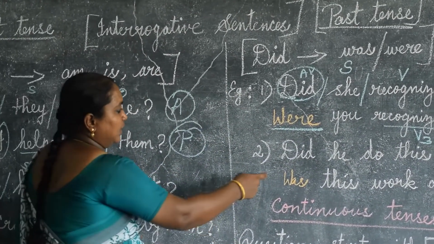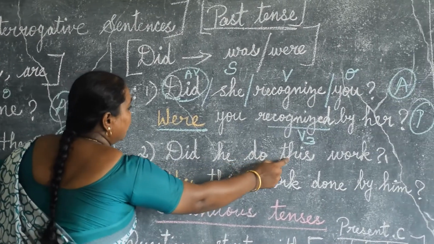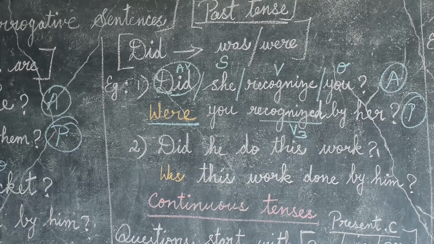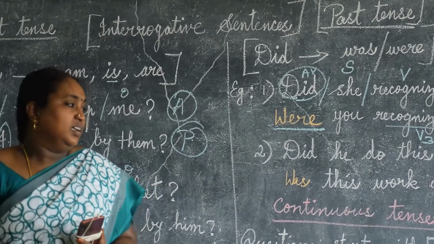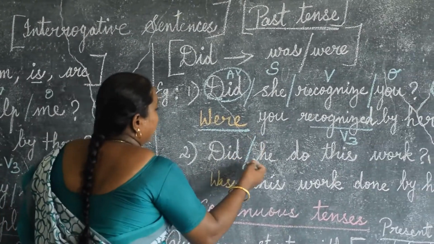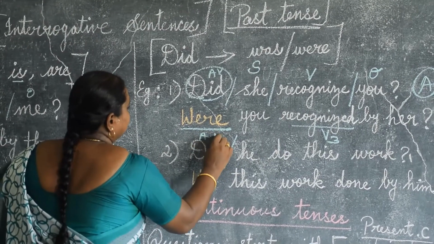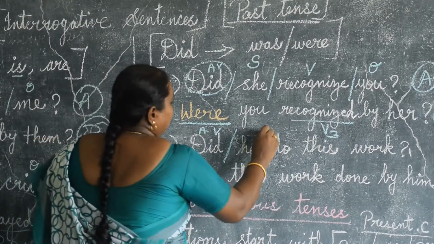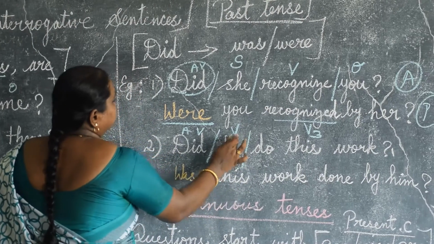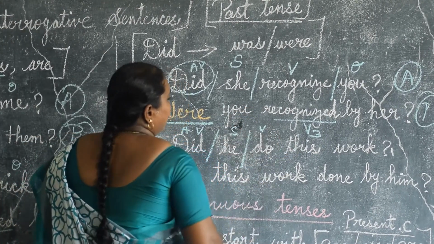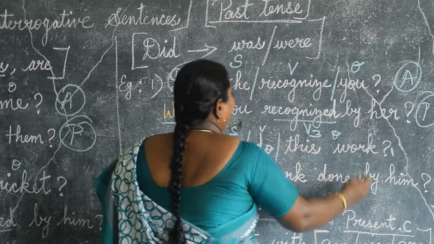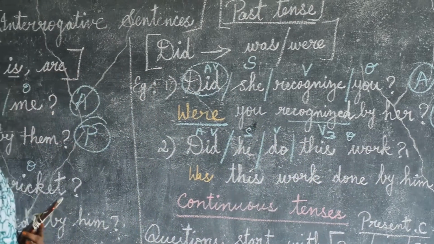Say next one. Did he do this work? Yes or no type question. Did is an auxiliary verb in the past form. "He" is a subject. "Do" is the main verb. This work is an object.